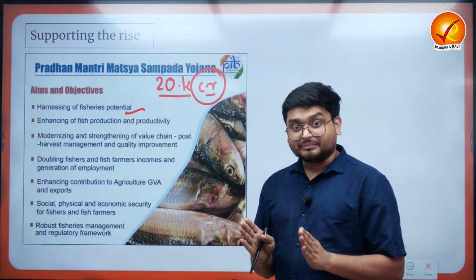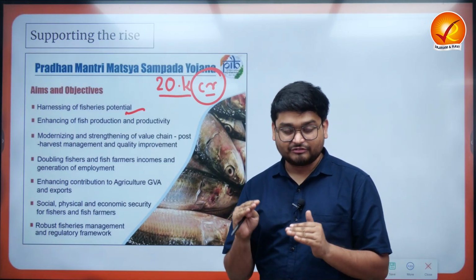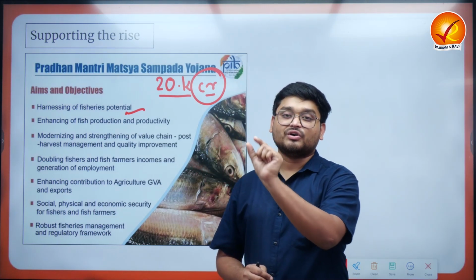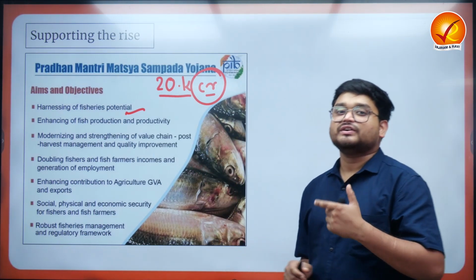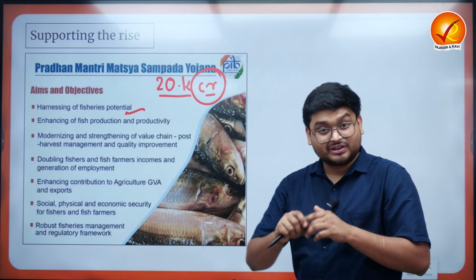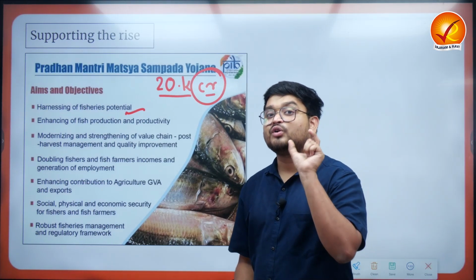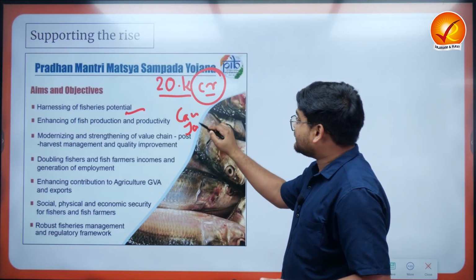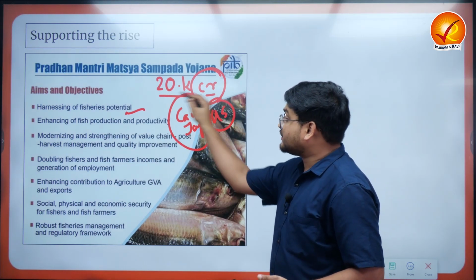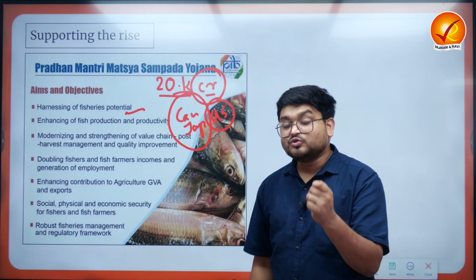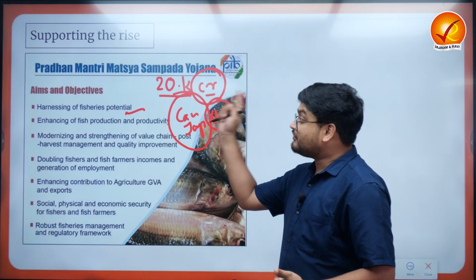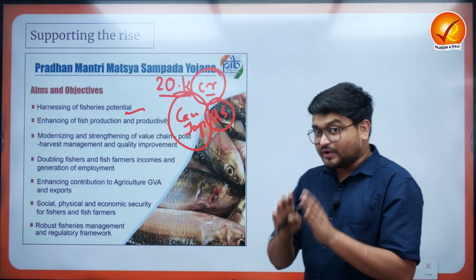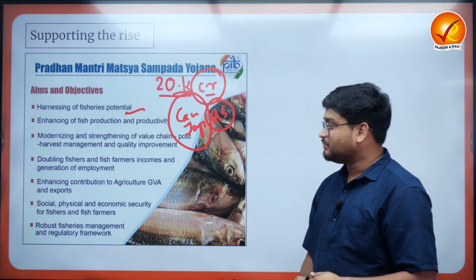It is also, alongside the same, not only trying to increase the production in a particular fashion, it is trying to improve the technological aspects that are available with the fishermen of the nation. Now we know that they use various boats, various tugs, various nets. So those aspects must be modernized if we compare our industry with that of, say, Canada, Japan, or the US. Their fishery sectors are far more mechanized and they use more and more capital with reference to their fishery sector, and that is why they have a lot of production in this particular sector. So India is also trying to increase this under this particular program.